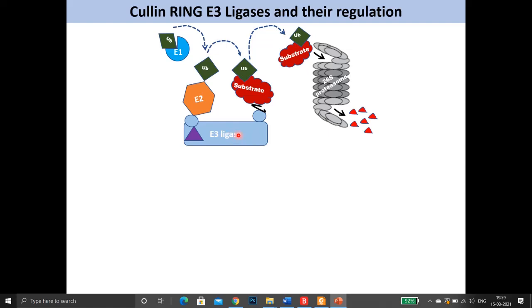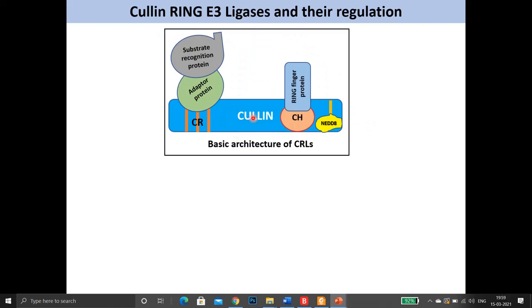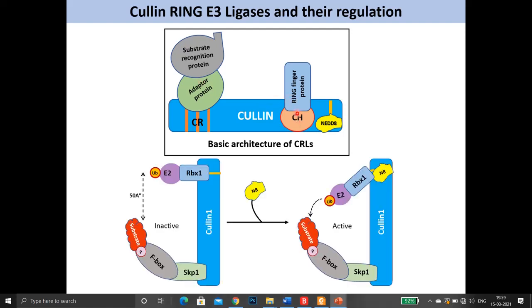There are 3 classes of E3 ligases, and the majority of them belong to one class, the Cullin based E3 ligases, which have Cullin proteins as a molecular scaffold and have many proteins coming together to form an N-terminus substrate acceptor arm and a C-terminus catalytic arm. One of the CRLs is SCF, which is SKP1, Cullin1 and an F-box protein.